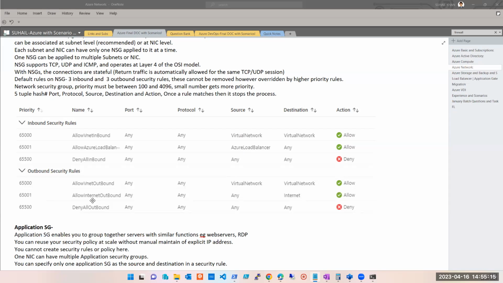So now you guys know why you are able to access the internet?